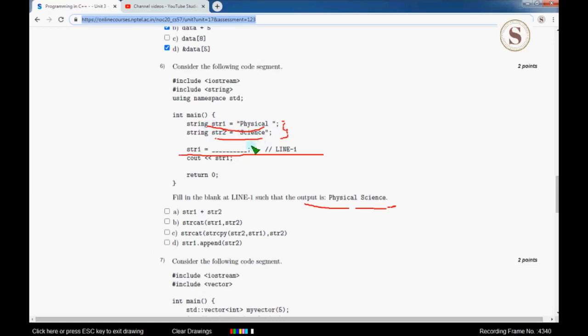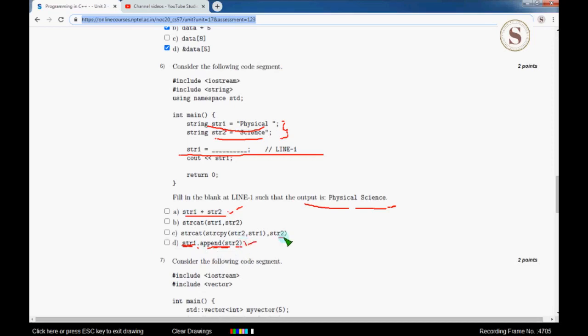So we can replace that with the addition operation string 1 plus string 2 as option A, and also option D. As I said above, merging is also called append. So string 1 dot append represents that string 2 is appended to string 1.